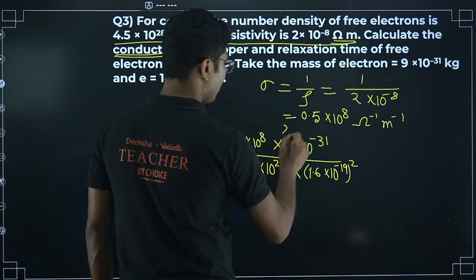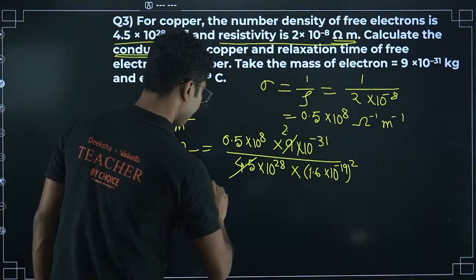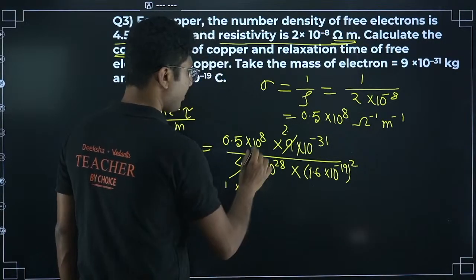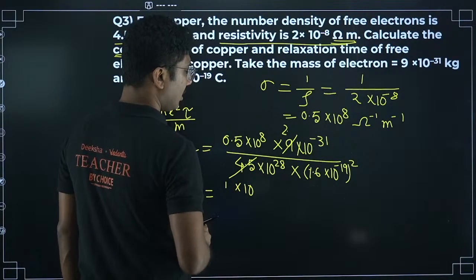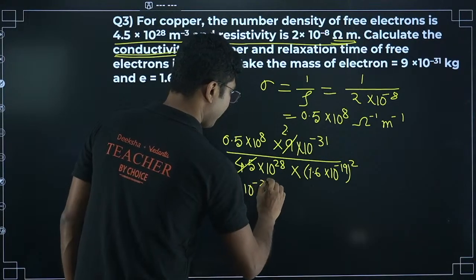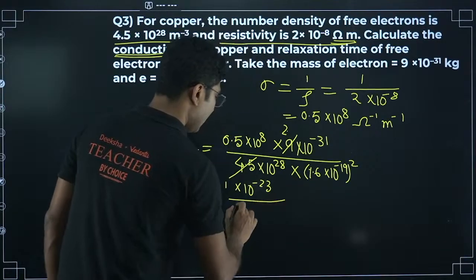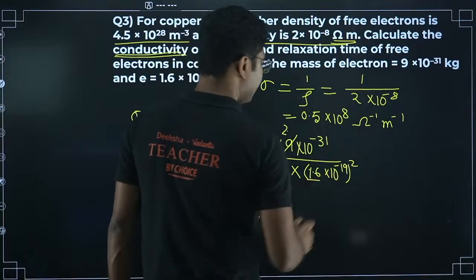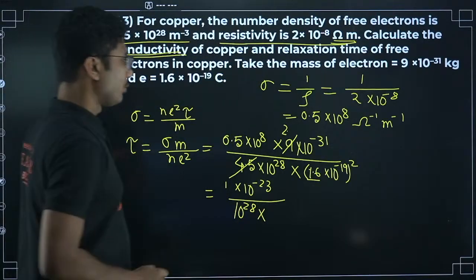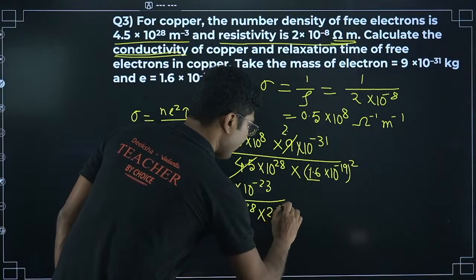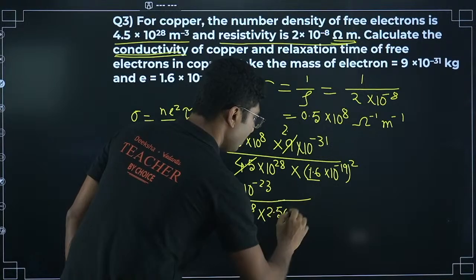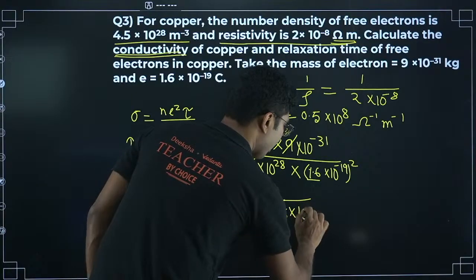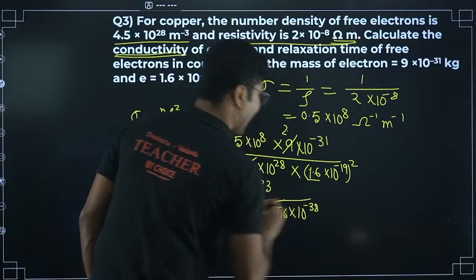So this cancels, you get 2, 2 into 0.5 is 1, so 1 into 10 to the power of minus 23, divided by 10 to the power of 28 into 1.6 square. 16 square is 256, so 1.6 square will be 2.56 into 10 to the power of minus 19 square, 10 to the power of minus 38.